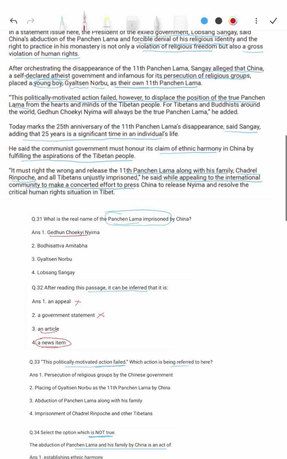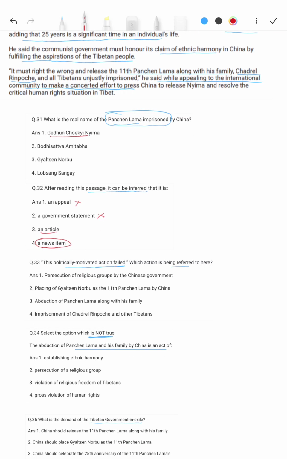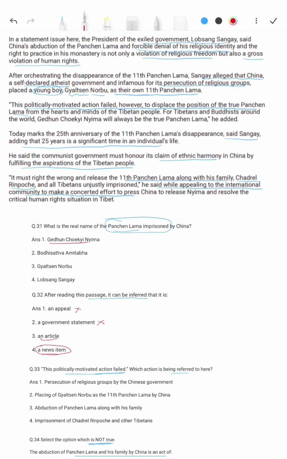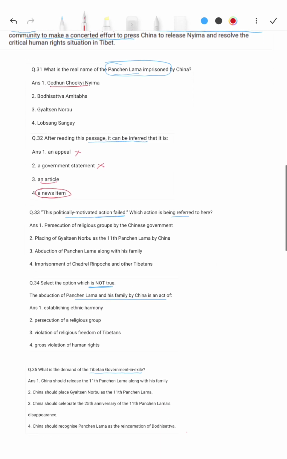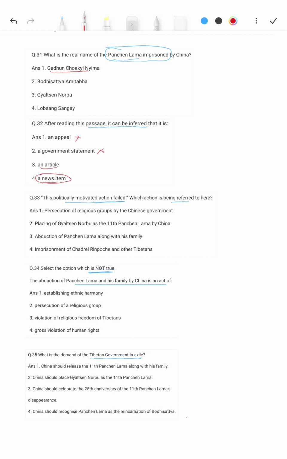And now coming to question number 33, that is question number 3: this politically motivated action failed, which action is being referred to here? And if we see the passage, it is given here, politically motivated action failed, however, to displace the position of the true Panchen Lama. So if we see the options here, persecution of religious groups by the Chinese government cannot be the answer for politically motivated action failed.